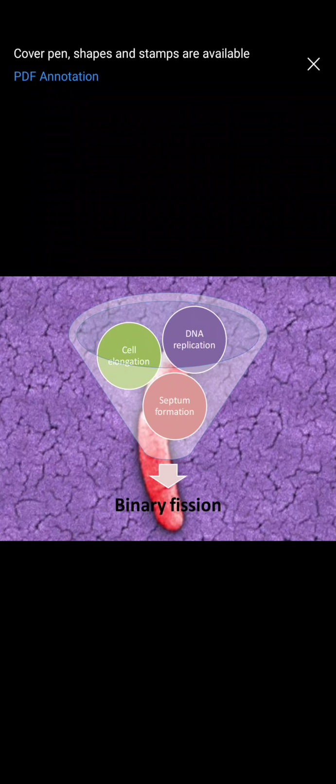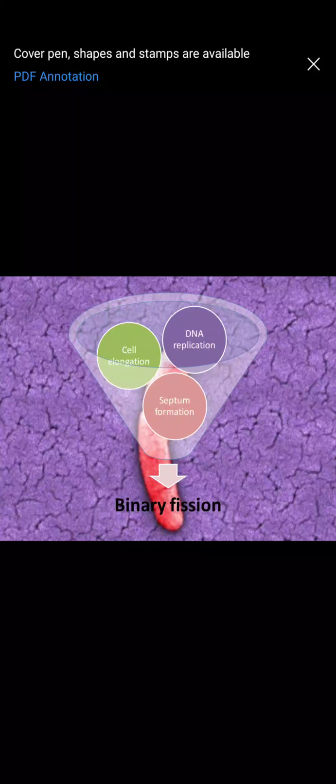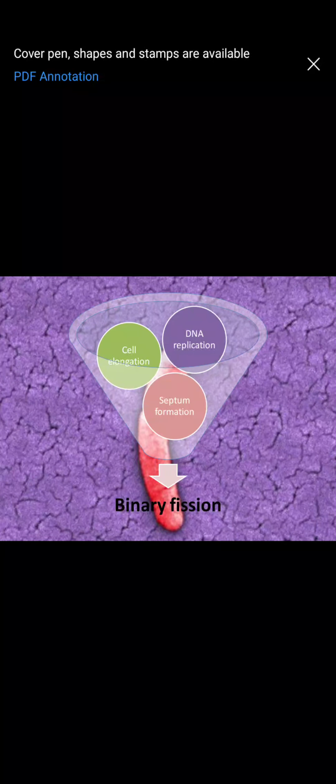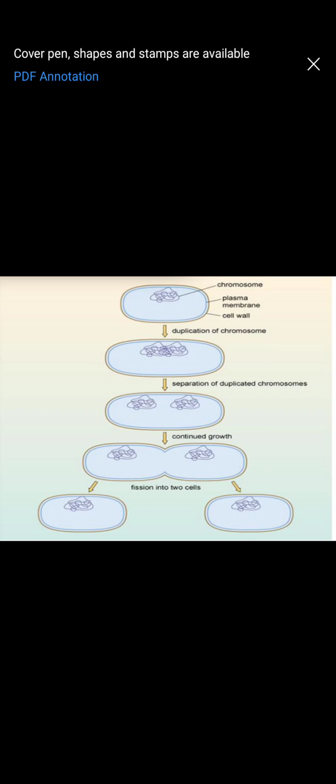The daughter cells formed are of equal size in binary fission. In binary fission, the cell undergoes three stages. The first stage is cell elongation, the next is DNA replication, and then septum formation. This is how the cell actually divides.